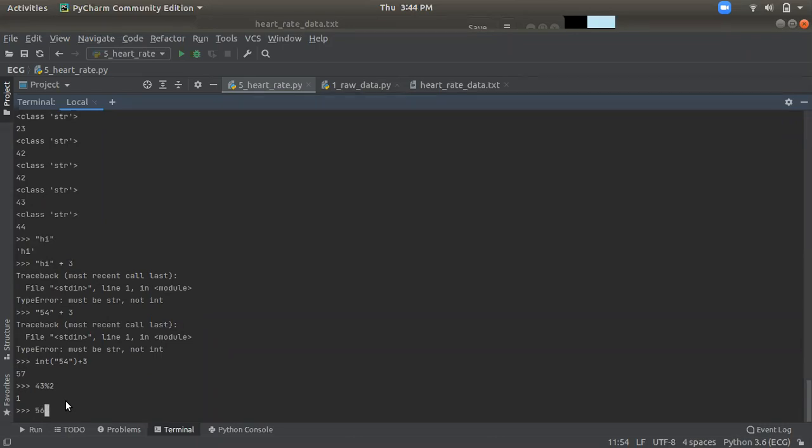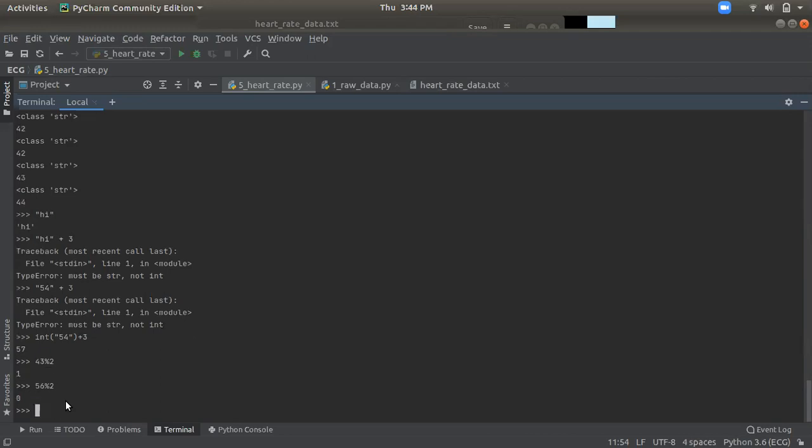If I take 56 mod 2, mod means it gives you the remainder part, not the result. The divide symbol gives you the result, and the mod symbol gives you the remainder. It will give you remainder 0, right? So basically, in programming we consider 1 as true and 0 as false. So we are doing this here.